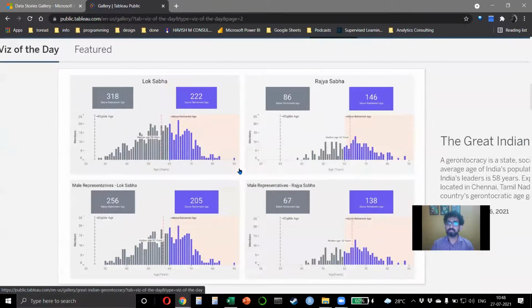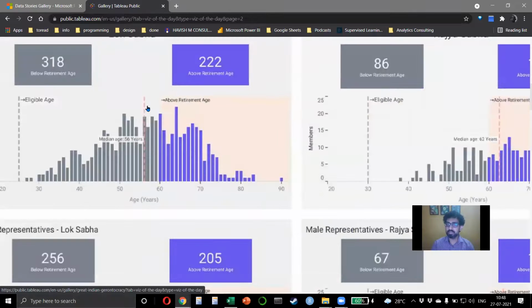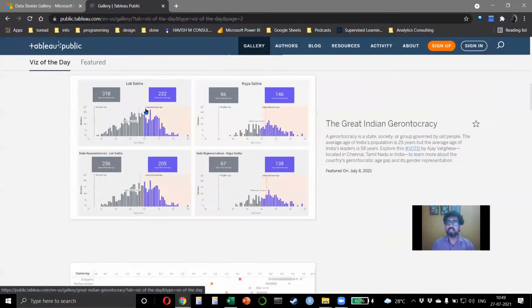Look at this, everyone. It's very clean. What do we have here? We have 4 different charts, but the way they have been aligned with each other, it's so clear, right? I have Lok Sabha, Rajya Sabha, male representative in Lok Sabha and Rajya Sabha. So clear. Then I've also kept a line here. I hope all of you remember this. This is called the constant line, which I taught you in Power BI, right?